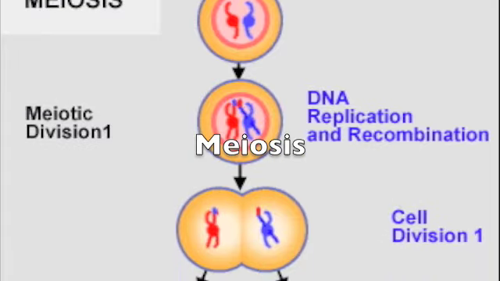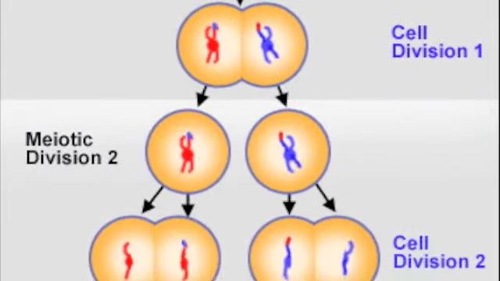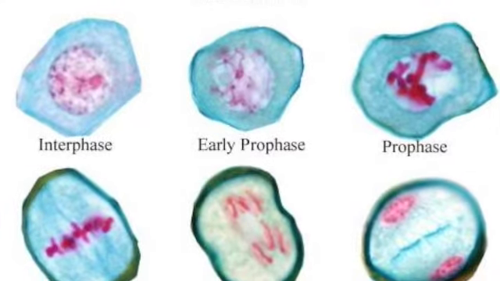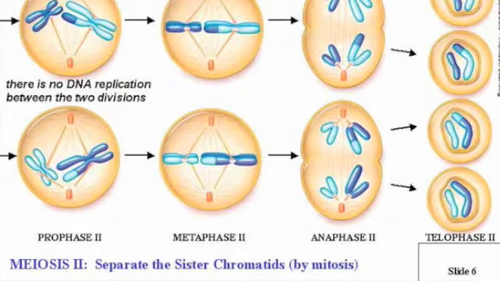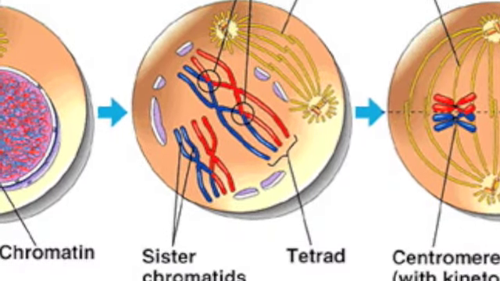Meiosis allows for the production of gametes, which allow for sexual reproduction and variation. Meiosis is divided into two parts: meiosis I and meiosis II. Meiosis I separates homologous chromosomes, and meiosis II separates sister chromatids. Each part has a prophase, metaphase, anaphase, telophase, and cytokinesis.